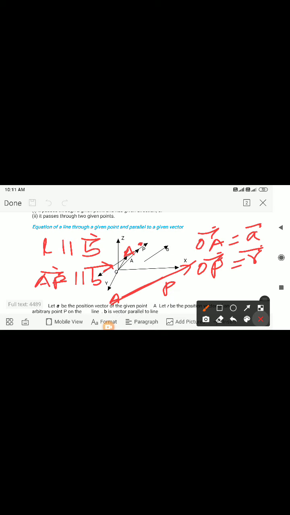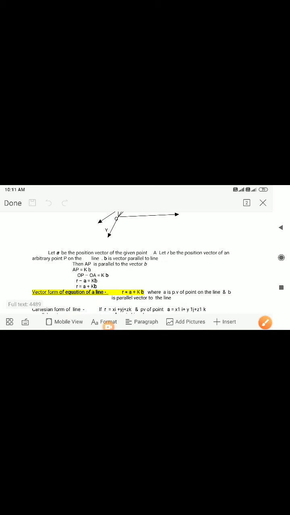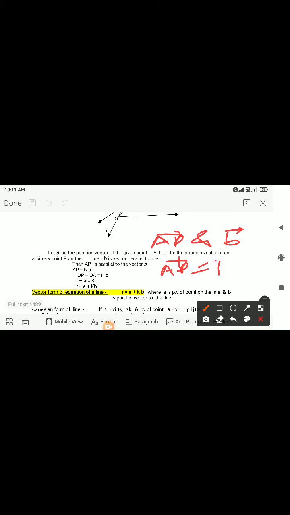So now, parallel vectors are AP and vector B. Now we can find vector AP. AP will be equal to position vector of P minus position vector of A, OP minus OA.